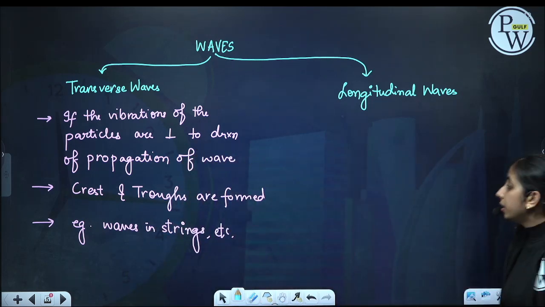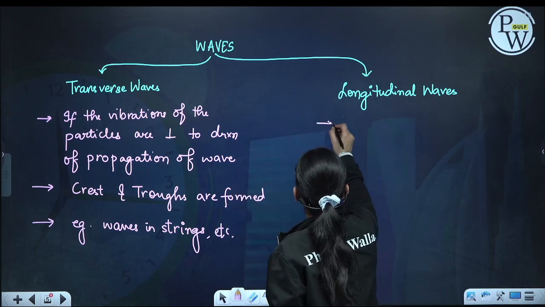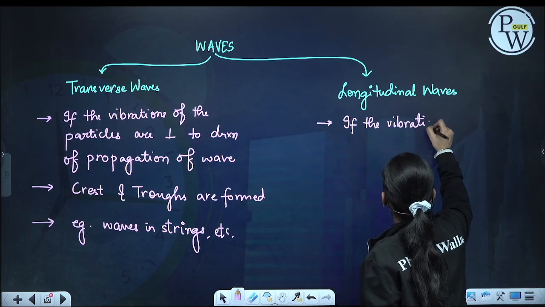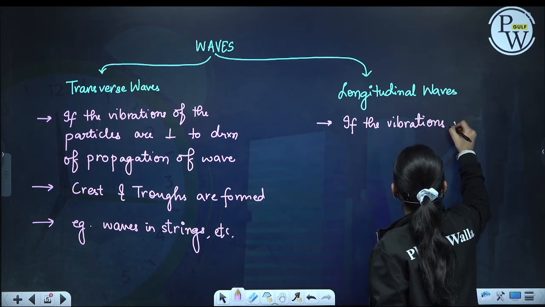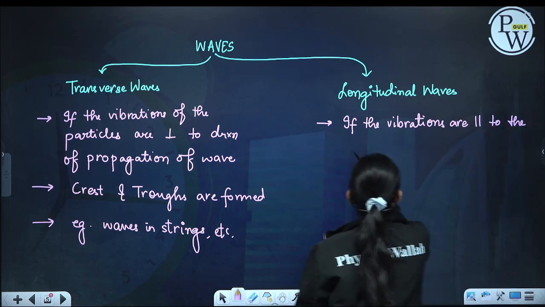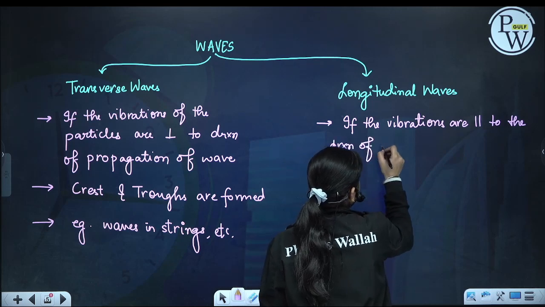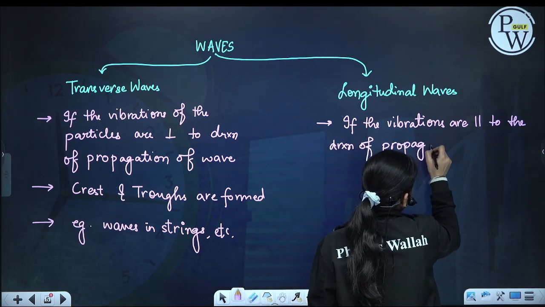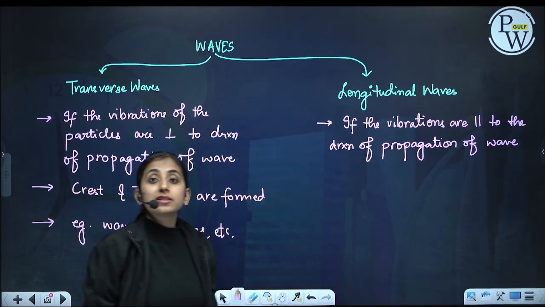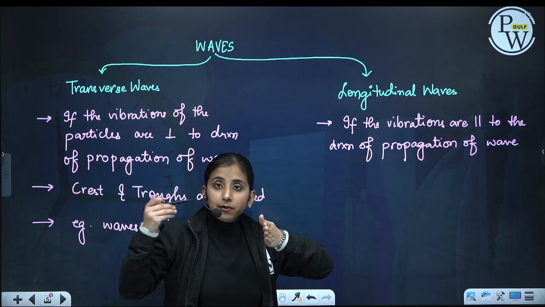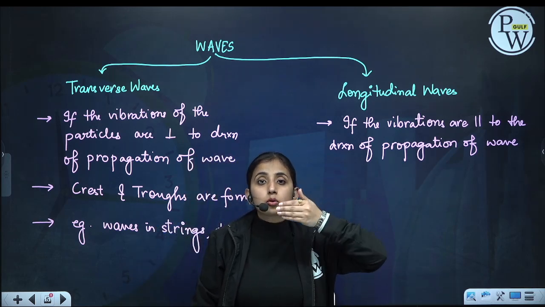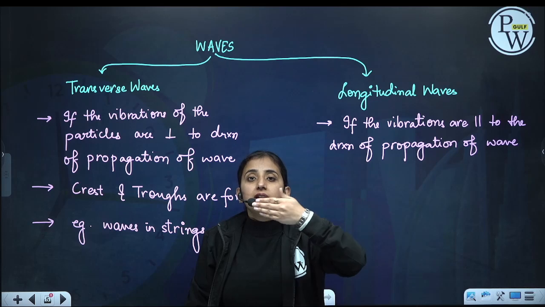Now let us see longitudinal waves. If the vibrations are parallel to the direction of propagation of the wave, like this, while I am speaking, the disturbance which is originating from my mouth is going forward, and the particles of the medium are also vibrating like this.